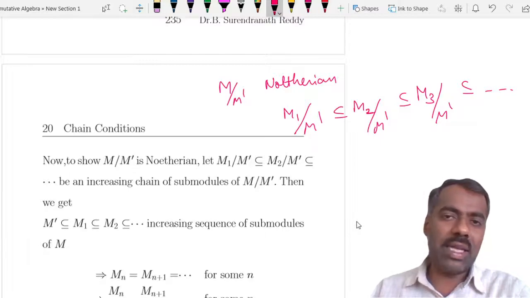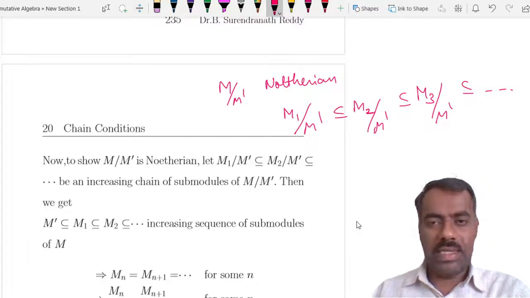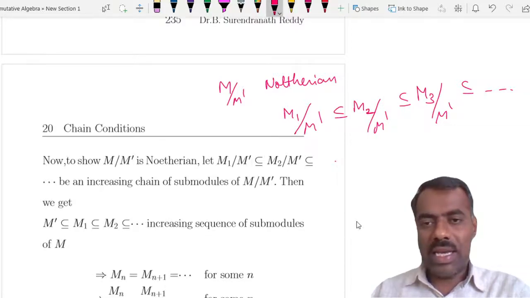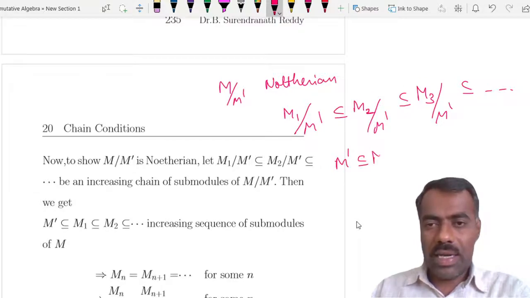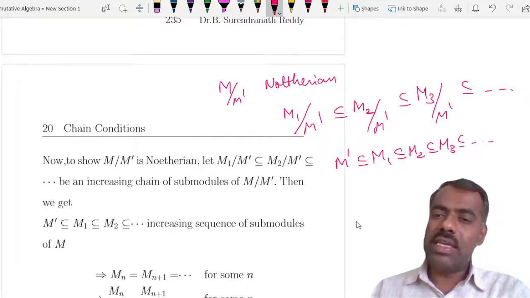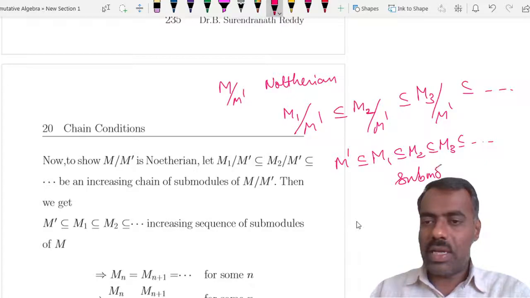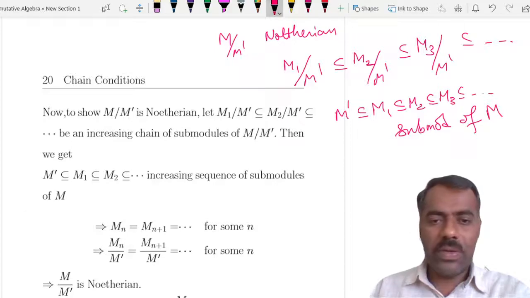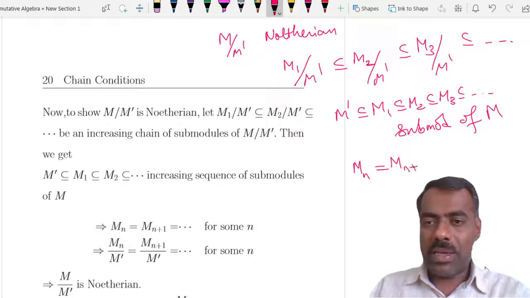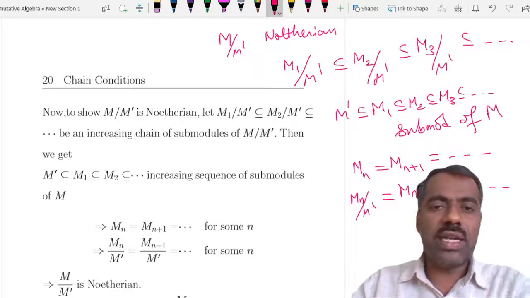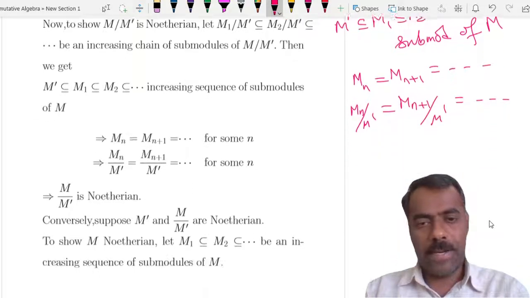Then we can use the fact that m is Noetherian, we get a stationary one. That is clear because m1 modulo m prime is contained here. That means m prime is contained in m1 and m1 is contained in m2, contained in m3, and so on. So we get a sequence of submodules of m now, right? Submodules of m. Now as m is Noetherian, there exists some k or whatever you can call it, or n, so mn is same as mn plus 1 and so on. So once this is true, then if you go modulo this is also true, right? That shows that m modulo m prime is also Noetherian, right?